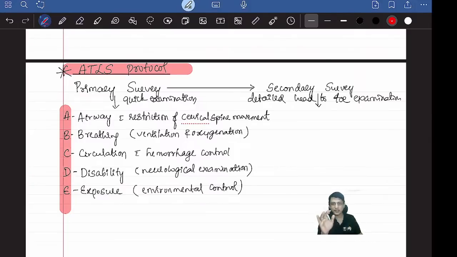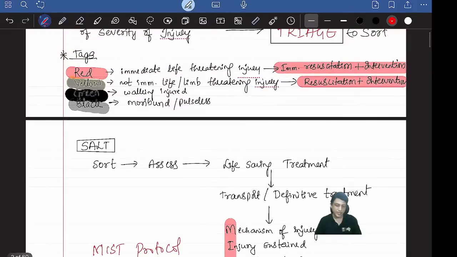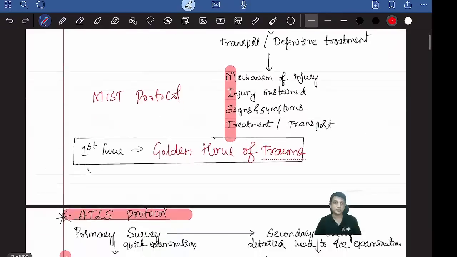So I say, please, this is not just for exam purposes, but for your life. You should know the basics of trauma management, and all our trauma management guidelines come from ATLS. In the ATLS protocol we have certain guidelines. As soon as a patient comes, after sorting, we do assessment, then the initial treatment, then the definitive treatment. In that, assessment is how you assess.